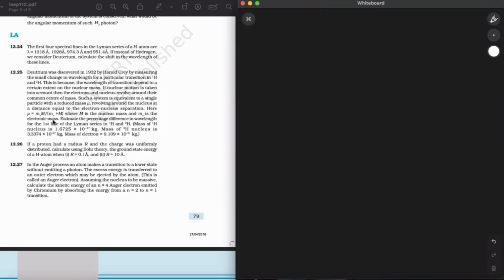So here mu is equal to M_E M divided by M_E plus M, where M is the nuclear mass and M_E is the electronic mass. Estimate the percentage difference in wavelength for the first line of the Lyman series in proton and deuterium. Mass is given and the rest of the things are also given. Okay, so writing about the total energy first.